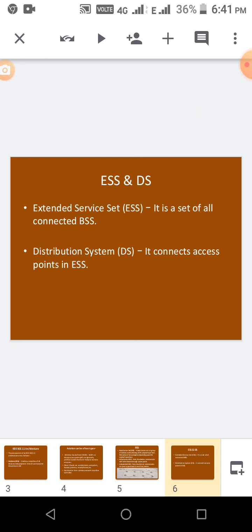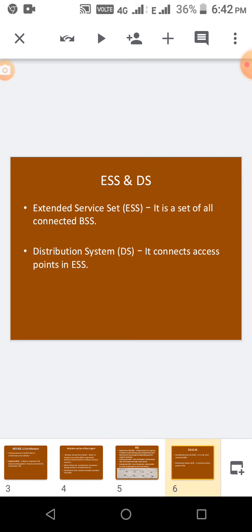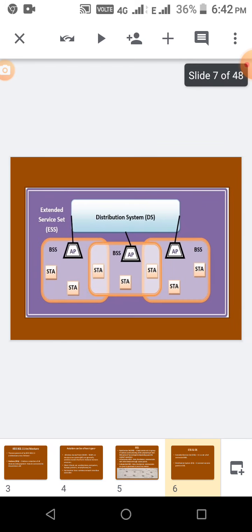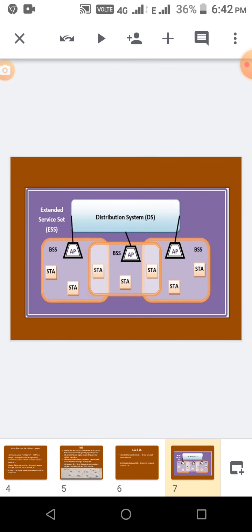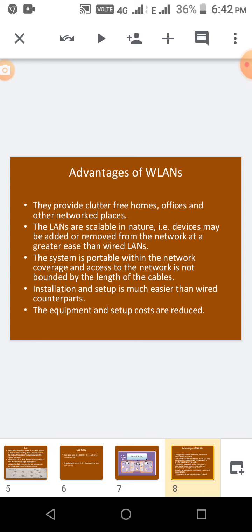And then what is an extended service set? In the previous slide we saw BSS, a group of stations communicating at the physical level, but ESS is a set of connected BSS. Several BSS are connected and that set is called an extended service set. And then what is the distributed system? It connects all the access points in the ESS. See this picture, this is called a distributed system. Here all the APs, that is access points, are connected together.